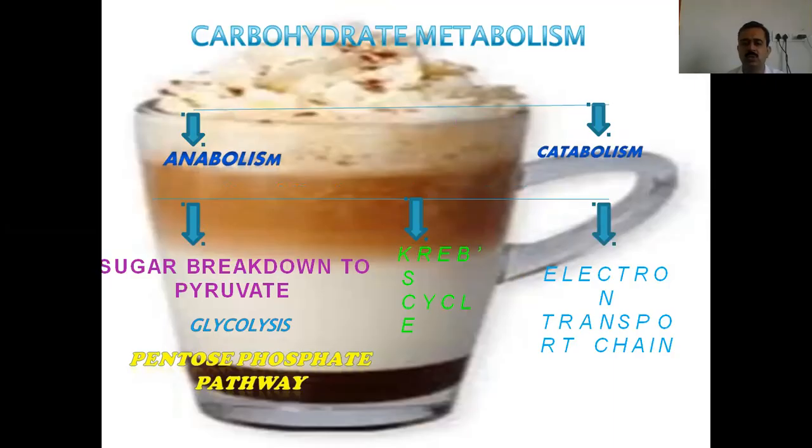This part is important because sugar breaks down to pyruvate. How does it do that? It does so with the help of glycolysis and the pentose phosphate pathway. Secondly, another cycle associated with glycolysis is the Krebs cycle, and through this Krebs cycle, the electron transport chain actually works. So all these processes are interdependent.